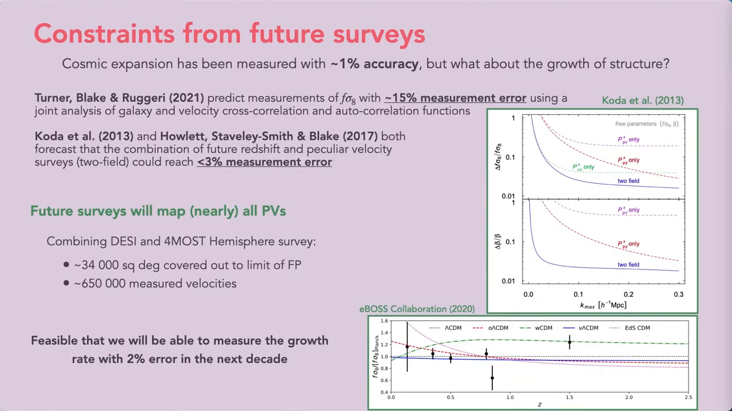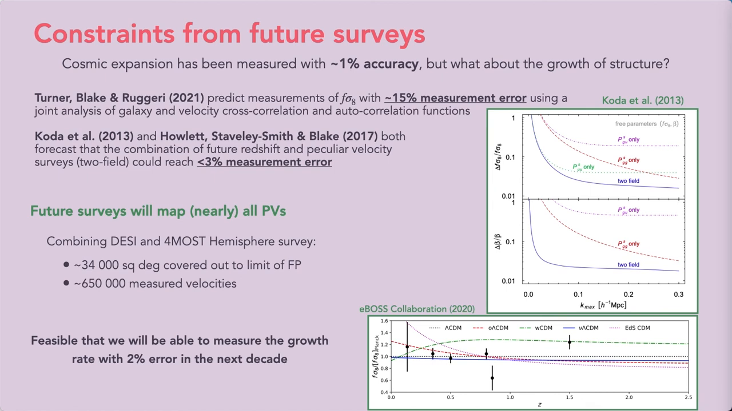Circling back now, the expansion history has been measured with around 1% accuracy, but what about the growth rate of structure? In our previous paper from 2021, we tested galaxy and velocity cross-correlations on the L-PICOLA suite of simulations, and found that we could measure the growth rate with around 15% error, although we did ignore the effect of RSD for that work. Recent forecasts from Koda et al. and Howlett et al. have predicted that by combining future redshift and peculiar velocity surveys, also labelled 2 field in this plot from Koda et al. on the right, they can produce measurements of the growth rate with around 3% measurement error.